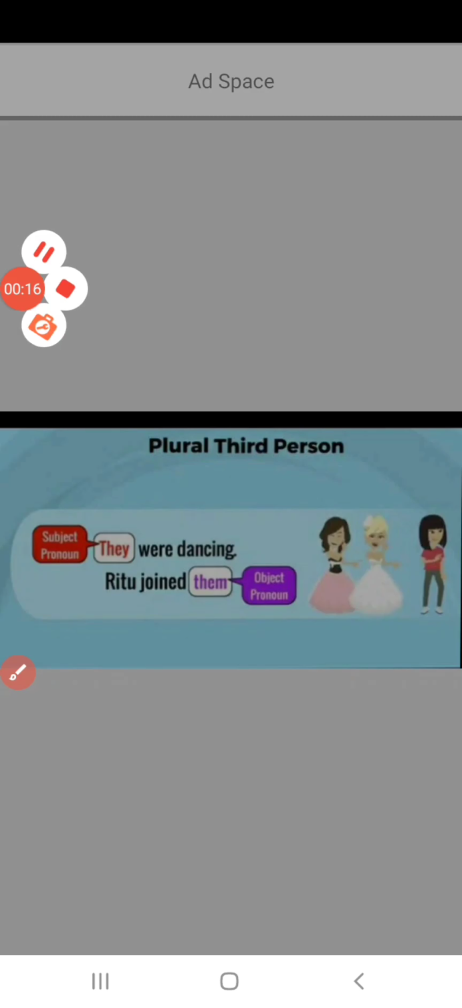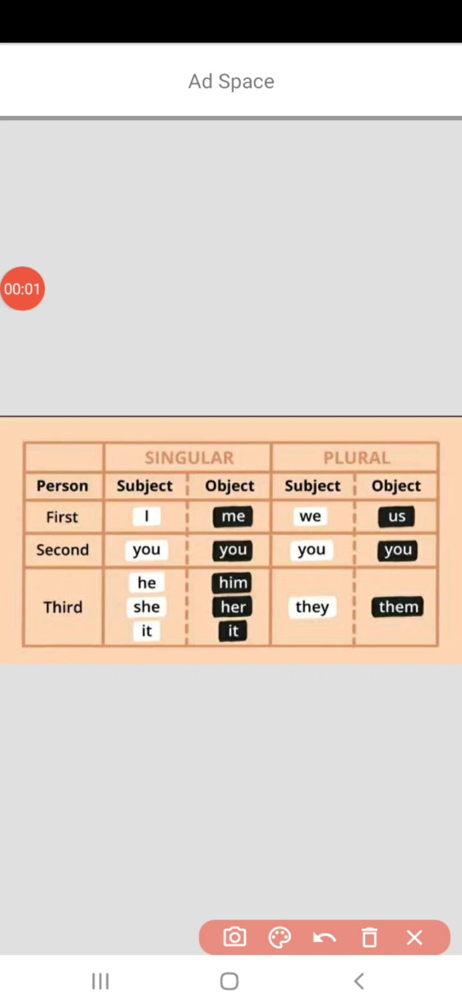So this is the chart of singular and plural. See, first person, second person, third person, as we have already discussed. In the first person we use the pronoun I for the singular subject pronoun, and I becomes me when it comes to object pronoun. For the plural subject pronoun we use we, and we becomes us when it comes to object pronoun. You remains the same.